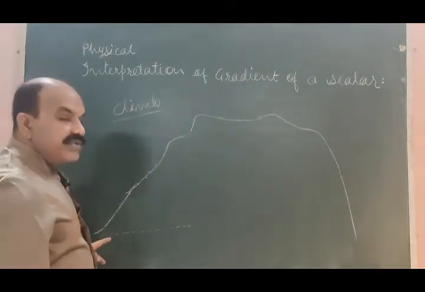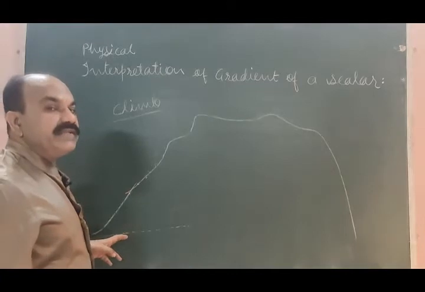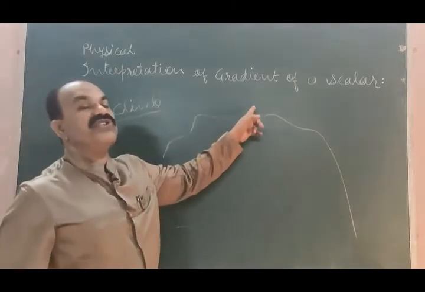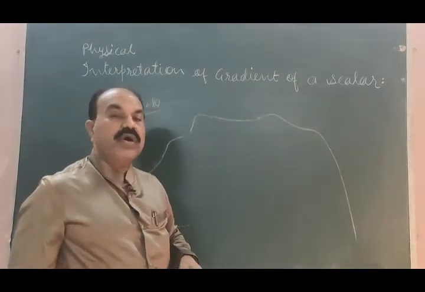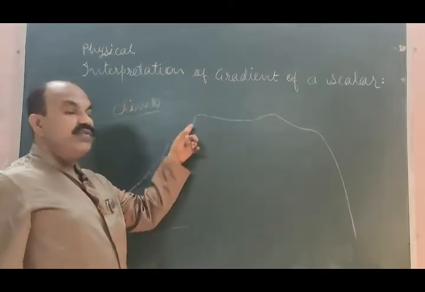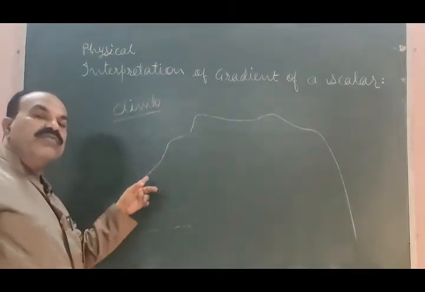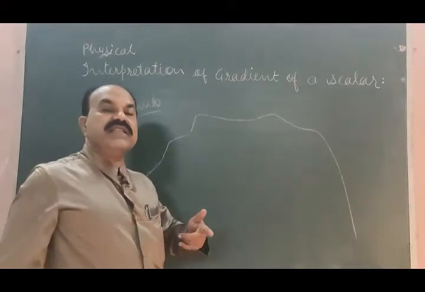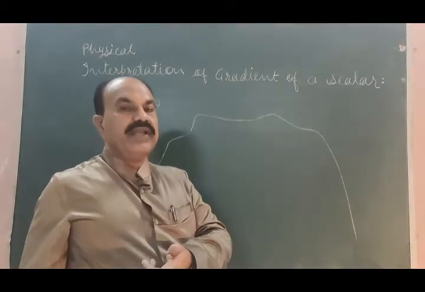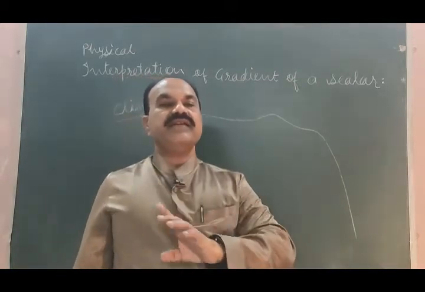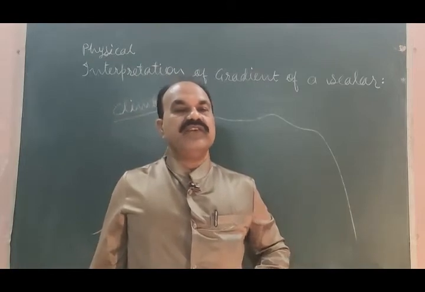This force you need while climbing the mountain to reach the top, or the force required to come down the mountain from the top, is nothing but the gradient of a scalar field.